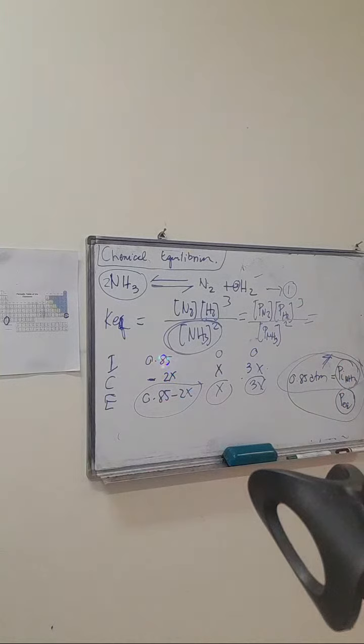The partial pressure of nitrogen is just x. But you have an initial pressure of 0.85, so you can compute for the pressure of this.